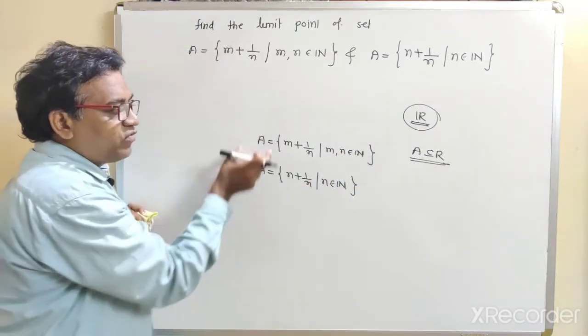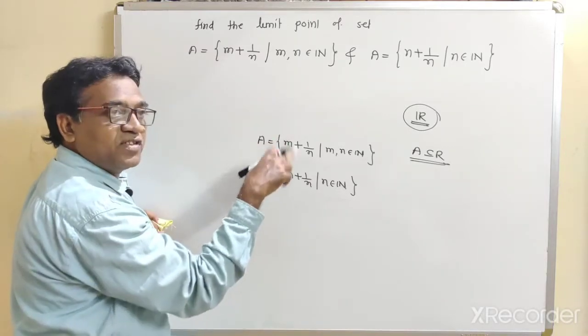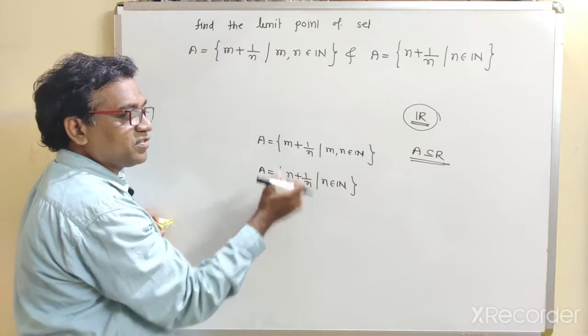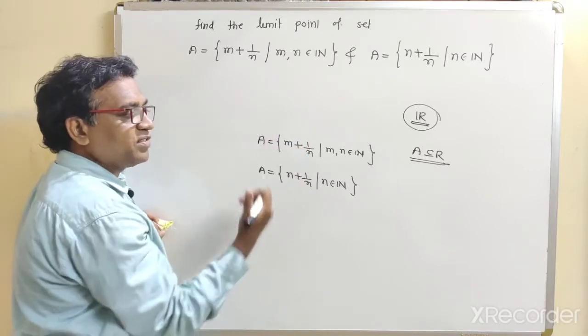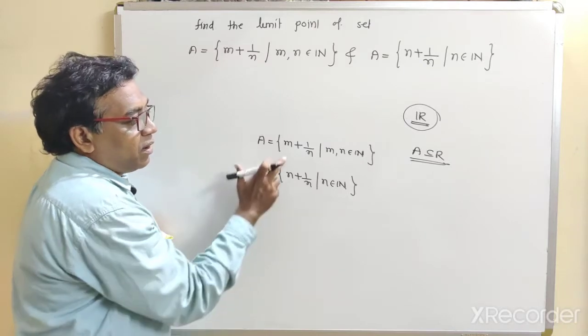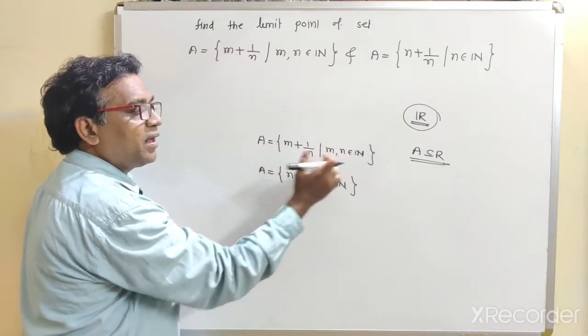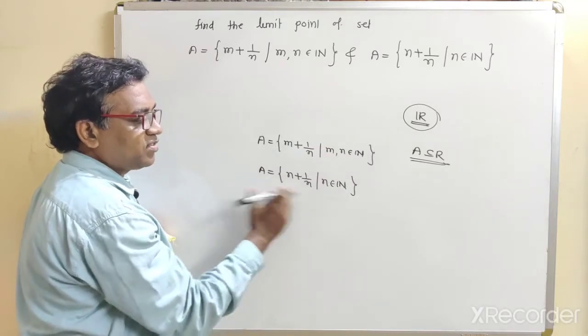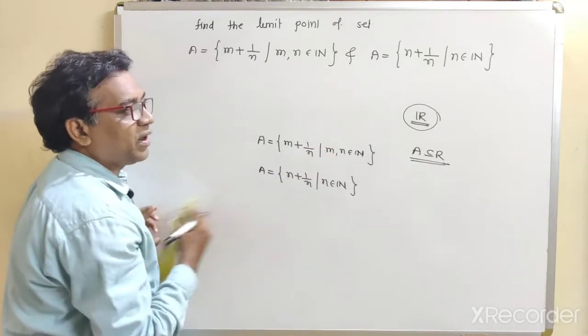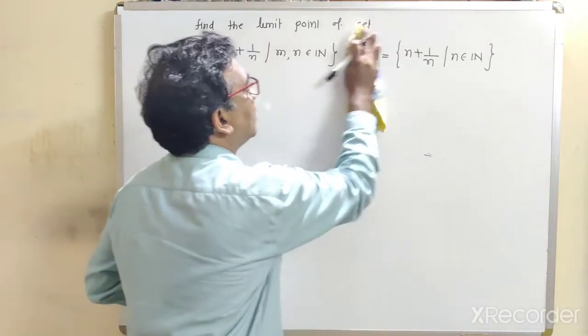Now see, if we observe these two sets, these are different sets. They do not have the same structure, it looks the same, but actually it is a different set. Now the first set is m plus 1 upon n, where m and n are natural numbers, and this is the second set, n plus 1 upon n, where n is a natural number.